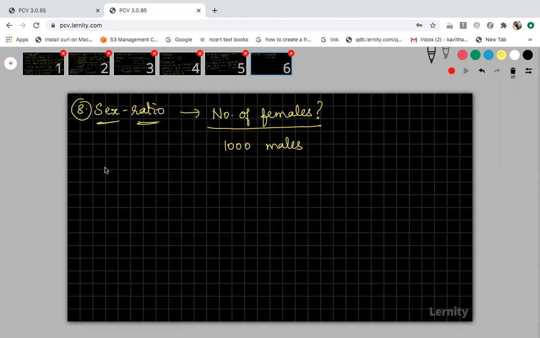According to the 2001 census, because the 2001 census has been mentioned in your NCERT, that's why I'm telling, the sex ratio was about 933. So the number of females per 1000 males is 933.